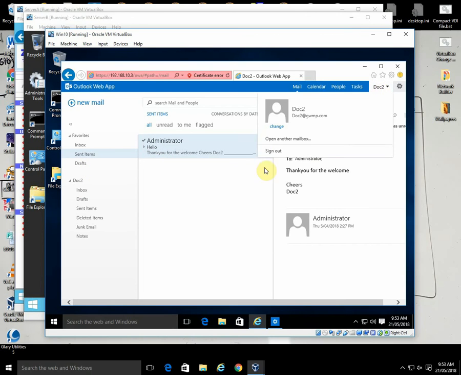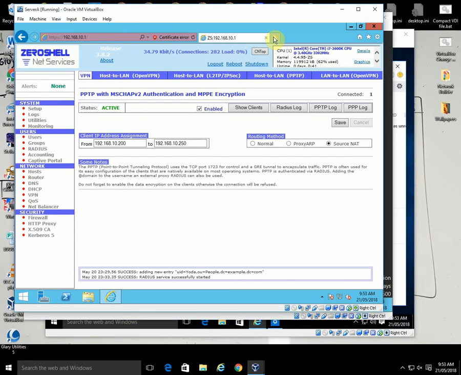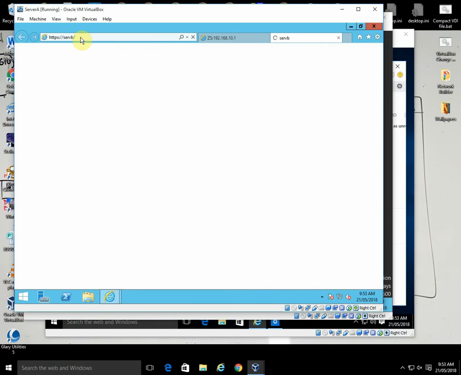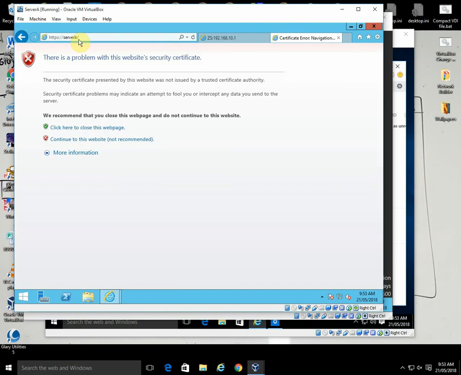We could grab another machine, let's say the server A, here it is, open up another tab and tell it to go to HTTPS server B. Oh, maybe I didn't spell it right. Server B. Okay.